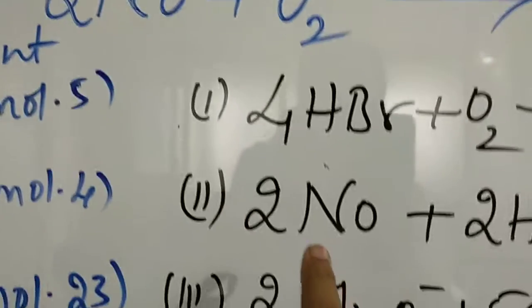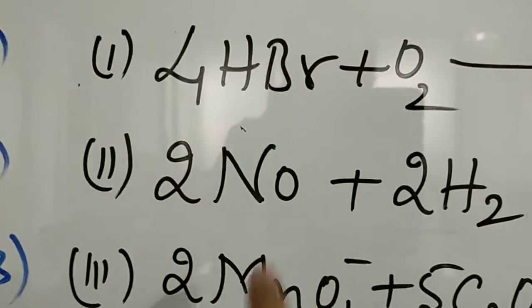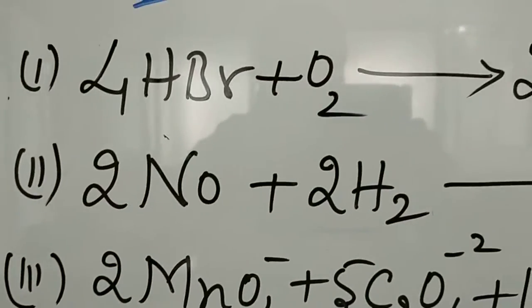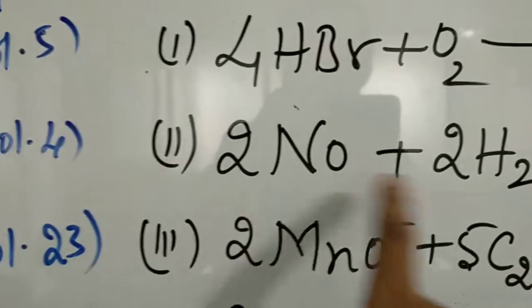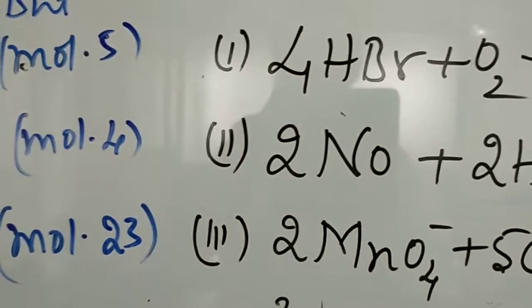Come to another chemical reaction equation. Nitrogen monoxide plus hydrogen gives rise to N2 plus H2O. Here also 2 plus 2, 4, is the molecularity. It is not possible.